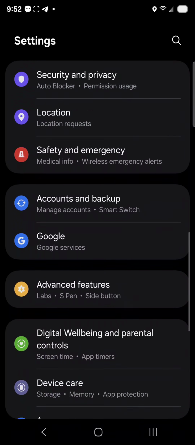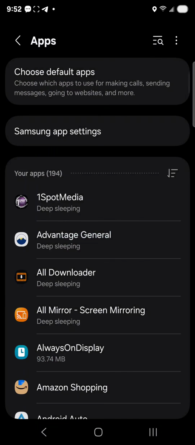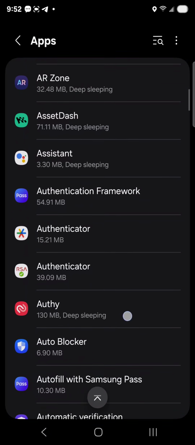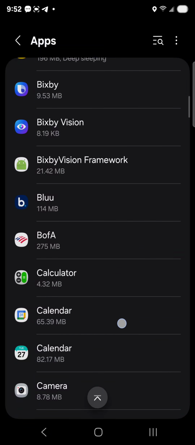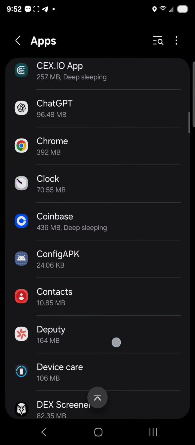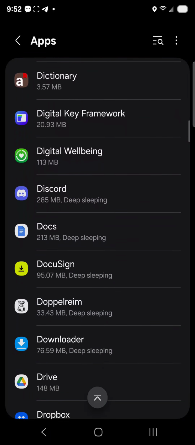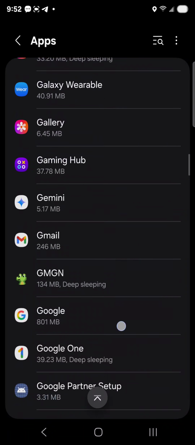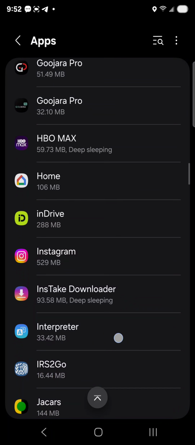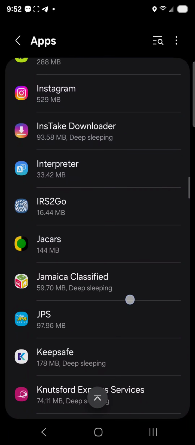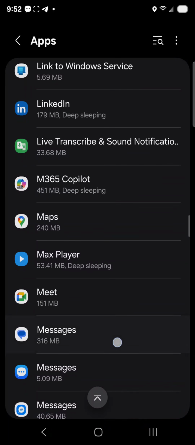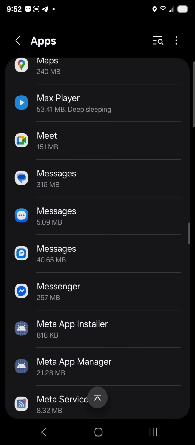you go to apps and you basically select the app that you want to use a specific sound for. All right, so let me just do a quick example here. Let me just find an app. Alrighty, let me just find a good one here. Alright, let me use messages.